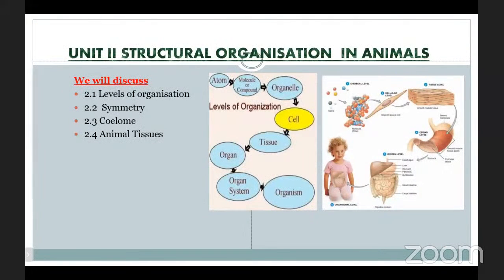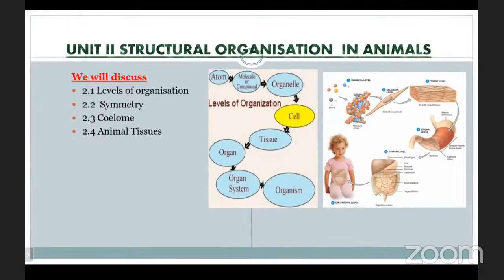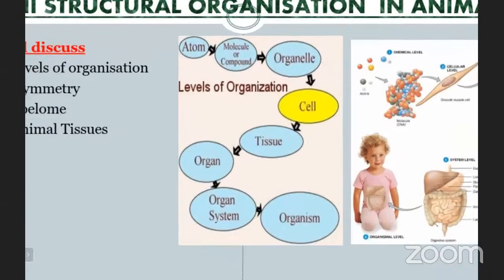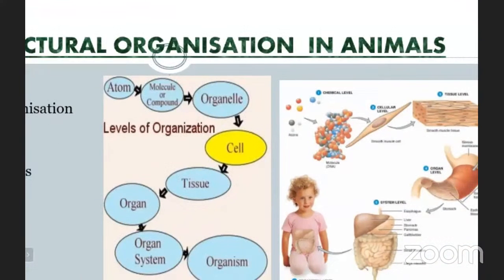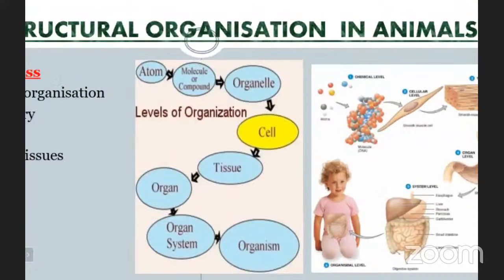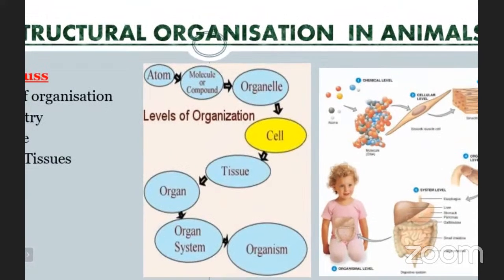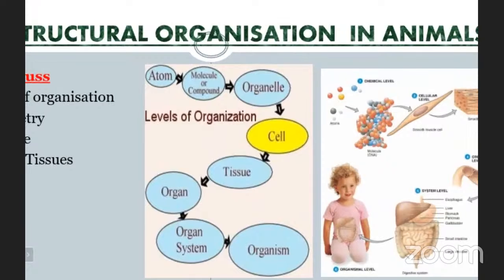Structural organization in animals. So here in this chapter we will discuss level of organization, symmetry, coelom, and animal tissues. Now coming to know about the level of organization. Okay. So usually the simplest particle of substances is the atom. By the combination of the atoms, molecules will be produced.